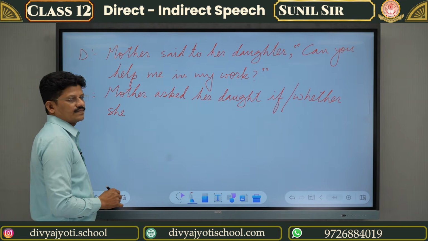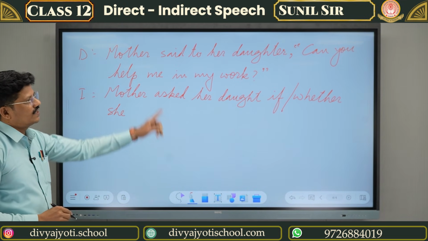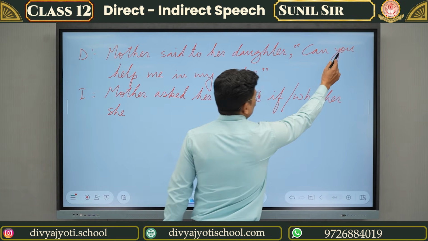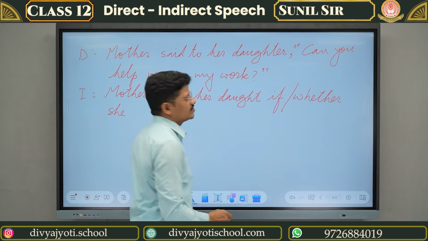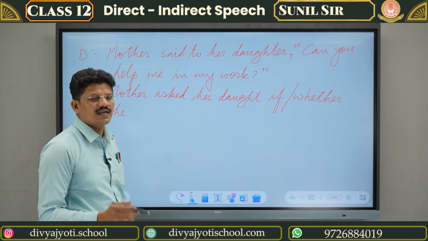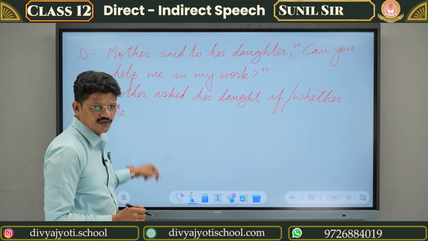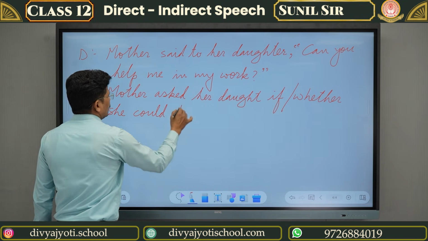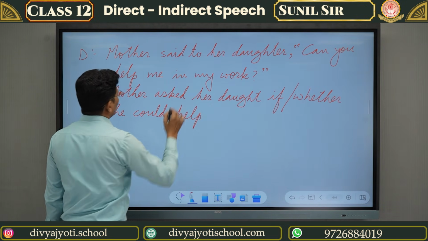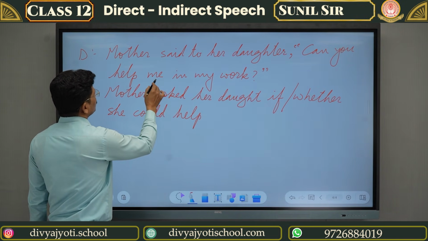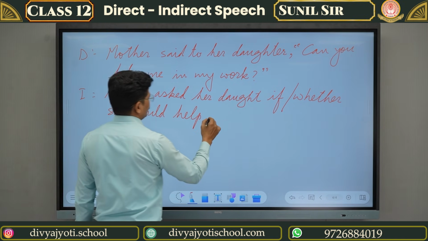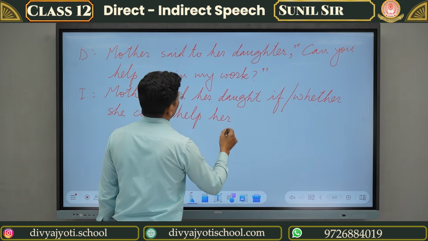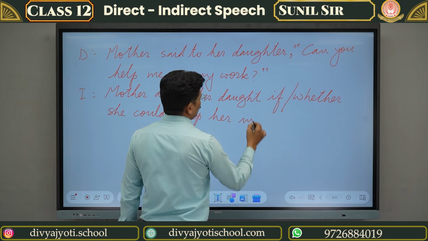Past, no, help. Say the simple sentence, "you can help me". So if we change it into past, she could help, not "me". "Me" is used for whom? Mother. So it will become "her". Her in, no, "my".